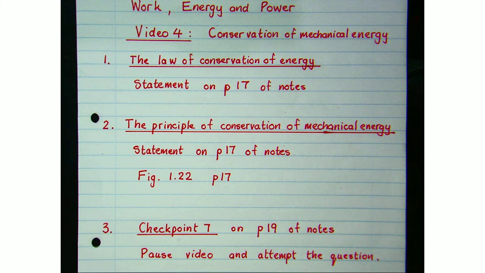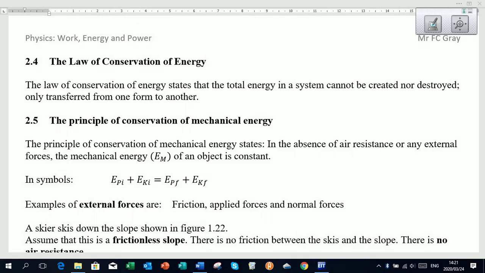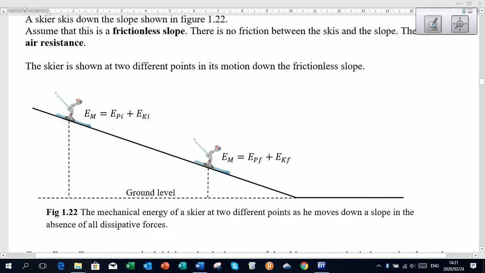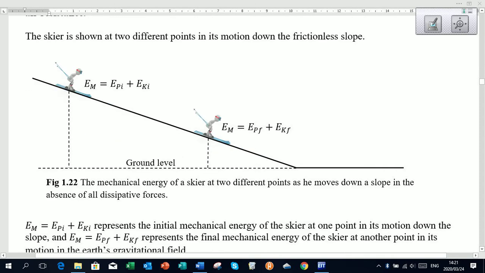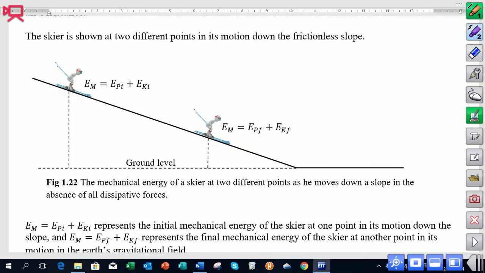So let's go and look at figure 1.22 of our notes, and we'll see a skier coming down a slope, and we're considering two points in the motion. We've got this point here high up on the slope, and the mechanical energy of that skier would be the sum of his potential and kinetic energies.